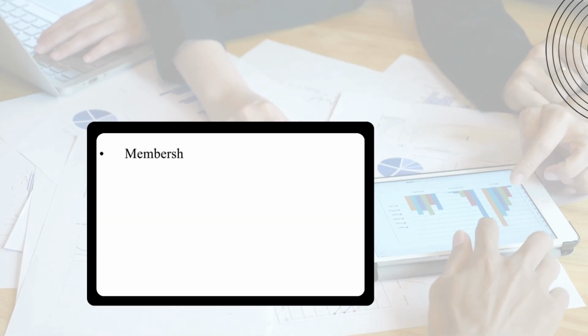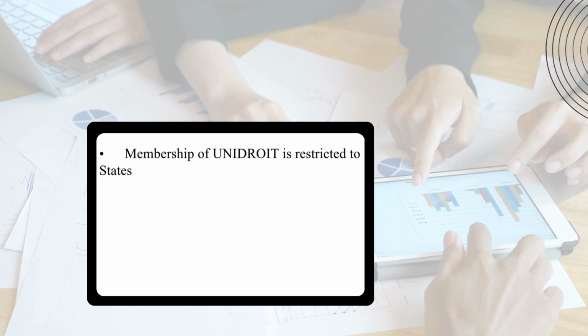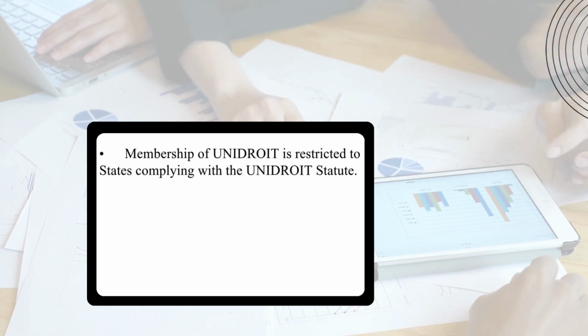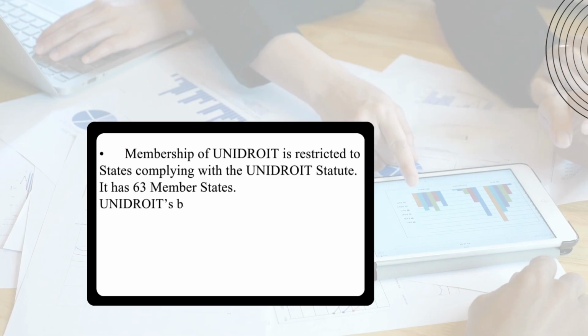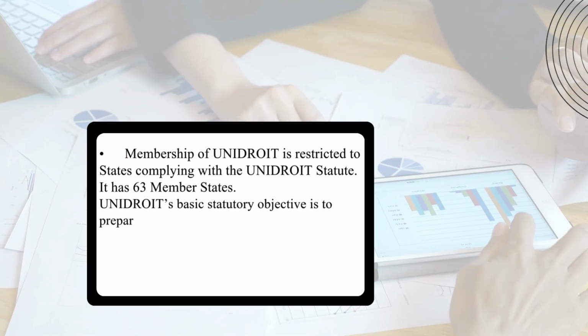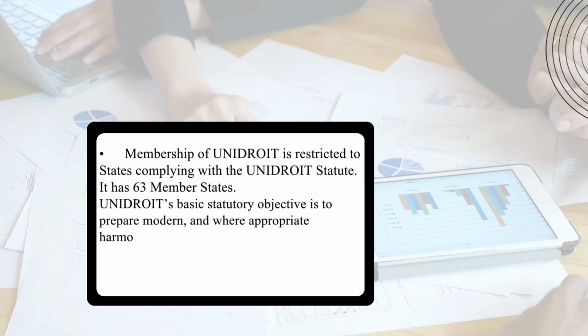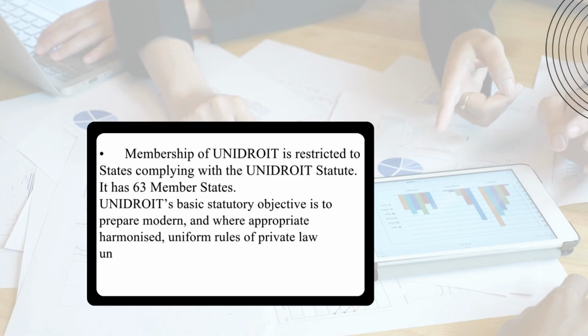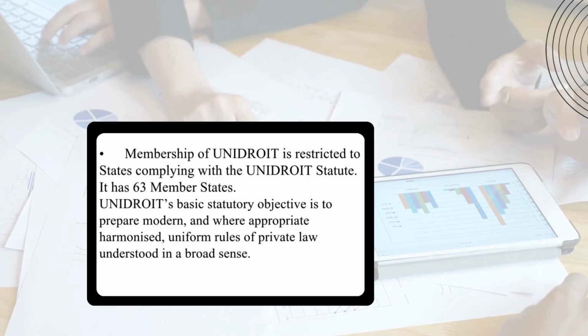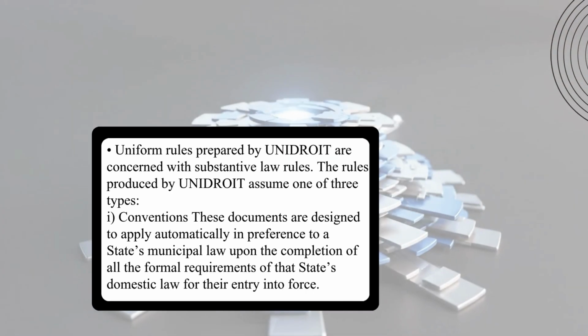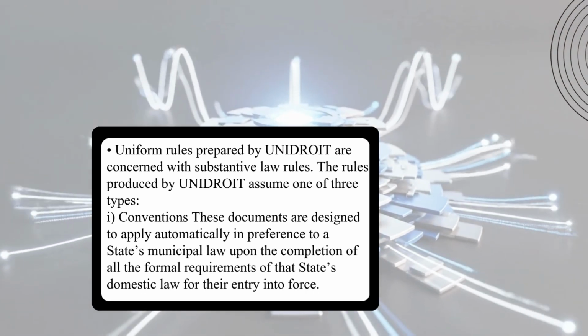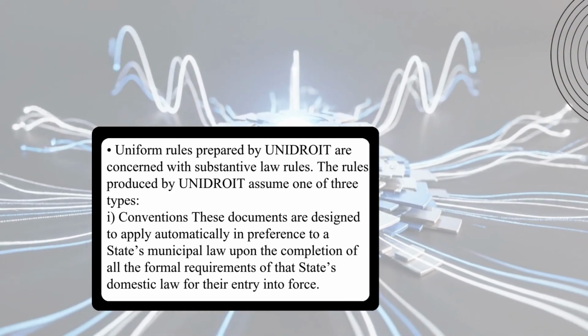Membership of UNIDROIT is restricted to states complying with the UNIDROIT statute. It has 63 member states. UNIDROIT's basic statutory objective is to prepare modern, and where appropriate harmonized, uniform rules of private law understood in a broad sense. Uniform rules prepared by UNIDROIT are concerned with substantive law rules.